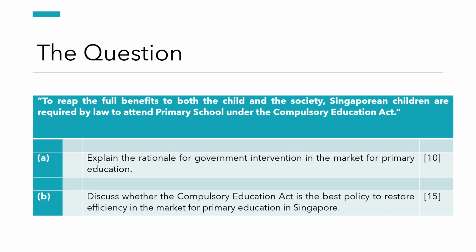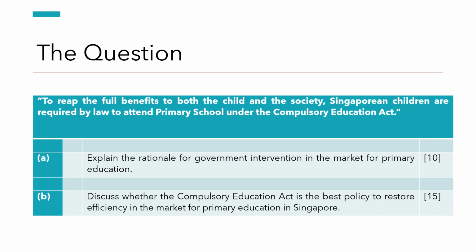First, we look at the preamble of the question, which says to reap the full benefits to both the child and the society, Singaporean children are required by law to attend primary school under the Compulsory Education Act. So take note, okay, that this is involving the child and the society. So this should be ringing some alarm bells about how there is something related to the individual and there's also something related to third parties, which could influence your answer when looking at the questions.